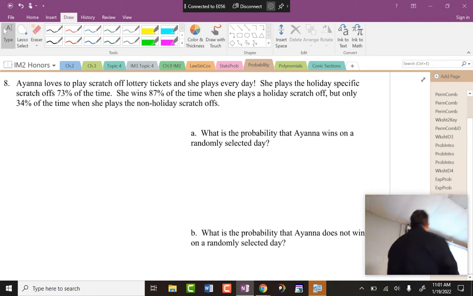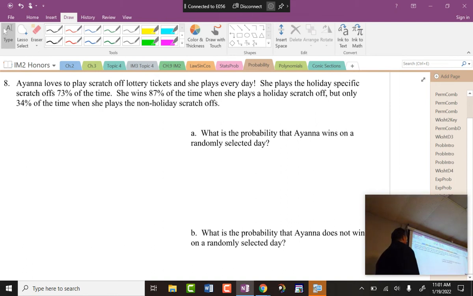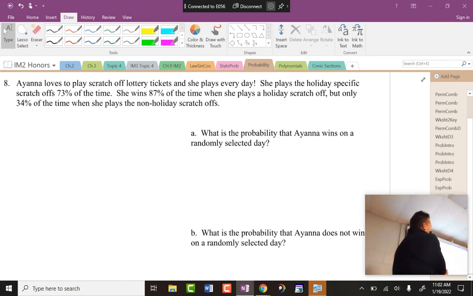Ayanna loves to play scratch-off lottery tickets, and she plays every day. She plays the holiday-specific scratch-off 73% of the time. Now, she's really stupid, because watch this next part. She wins 87% of the time when she plays the holiday scratch off, but only 35% of the time when she doesn't play the holiday scratch off.